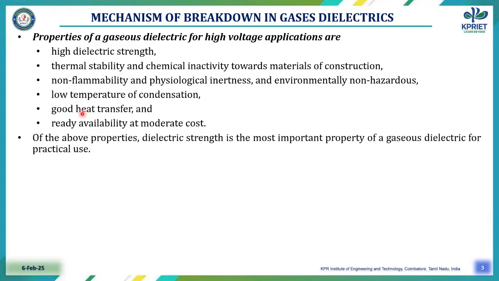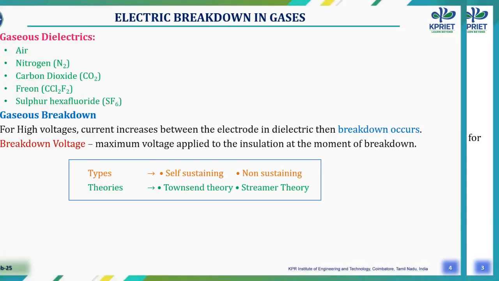We are going to see the properties of a gaseous dielectric for high voltage application, which should satisfy: high dielectric strength, thermal stability and chemical inactivity towards materials of construction, non-flammability and physiological inertness, environmentally non-hazardous, low temperature of condensation, good heat transfer capability, readily available at moderate cost. These are the properties required for good gaseous dielectrics used for practical use.